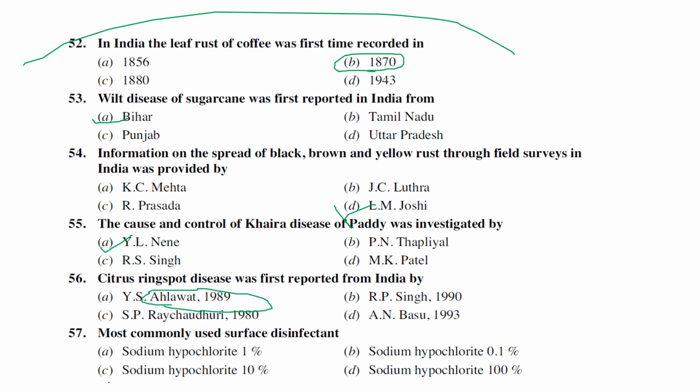The next one is the most commonly used surface disinfectant. Two kinds of surface disinfectant are generally used, sodium hypochlorite and mercuric chloride. But mercuric chloride was banned; now we are using sodium hypochlorite in the laboratory. The concentration is also very important: sodium hypochlorite 1%. If it is mercuric chloride, 0.1% is recommended, because mercury is very toxic, right? The majority of laboratories use sodium hypochlorite only, but of course mercuric chloride is also available. For mercuric chloride the recommended concentration is 0.1%, and for sodium hypochlorite it is 1%.